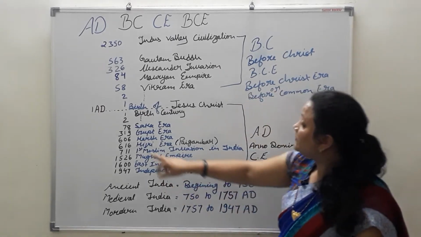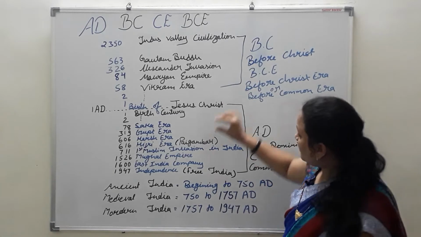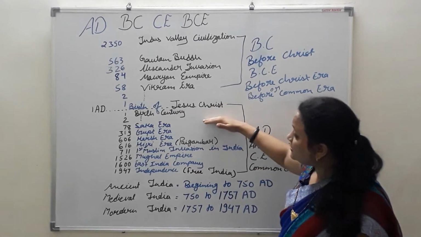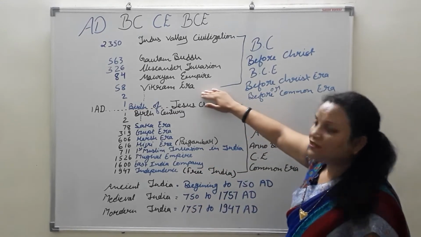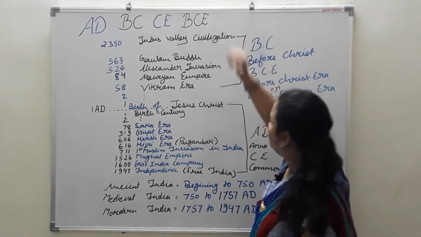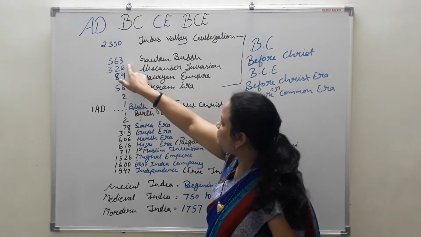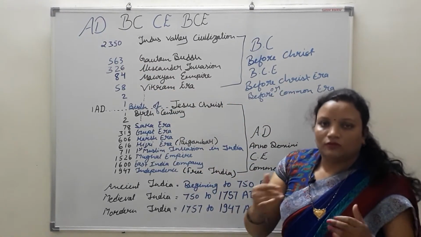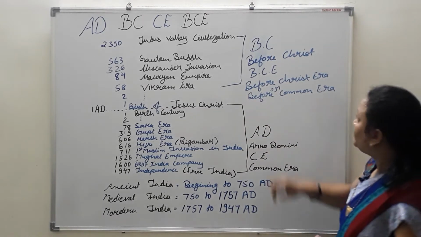First AD, and the time period between first AD and BC: here we study AD in increasing order and we study BC in decreasing order. You can see 1, 2, 58, 84, 326, 563 and then 2350. So in this way we are studying about the dates.